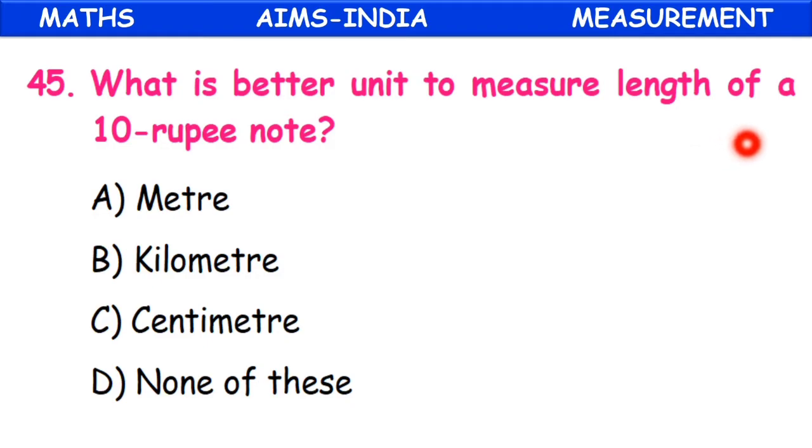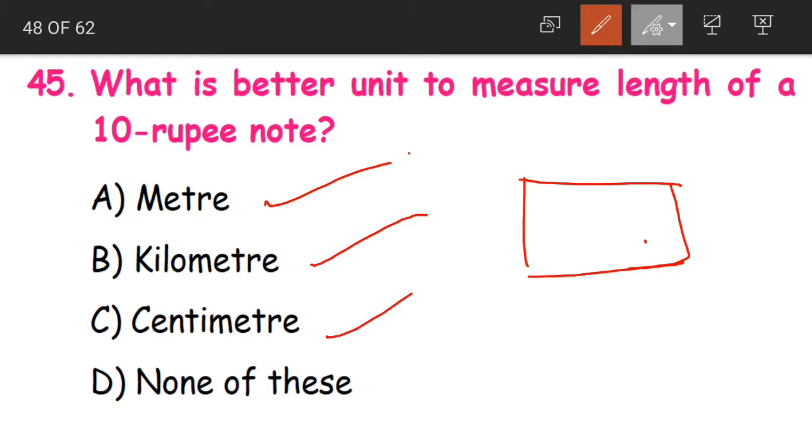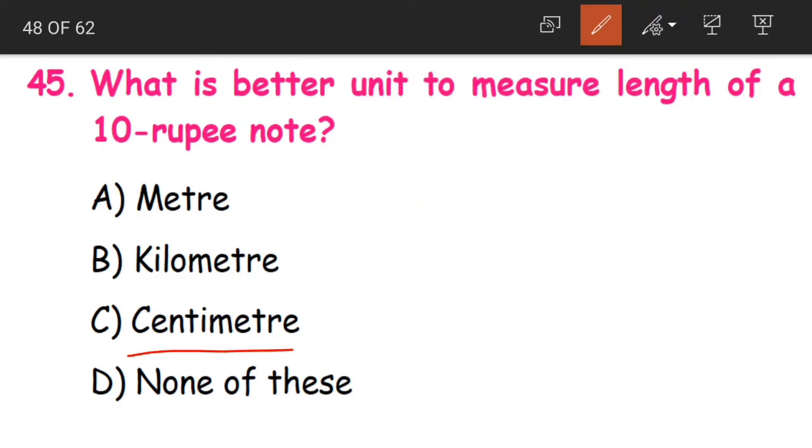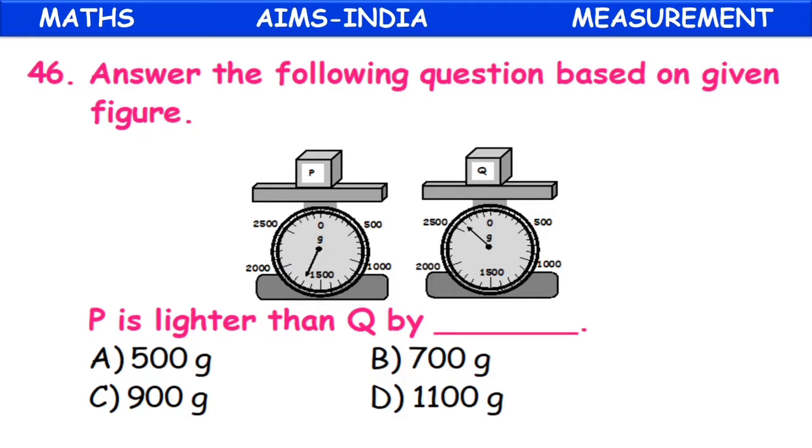Question 45. What is a better unit to measure the length of a 10 rupee note? What is a 10 rupee note? It is a small object, right? So to measure the length of these 10 rupee note, do we use a meter, kilometer or centimeter? We have learned to measure the length of smaller objects. What is the unit that we use? Centimeter. So option C, centimeter, becomes our correct answer.